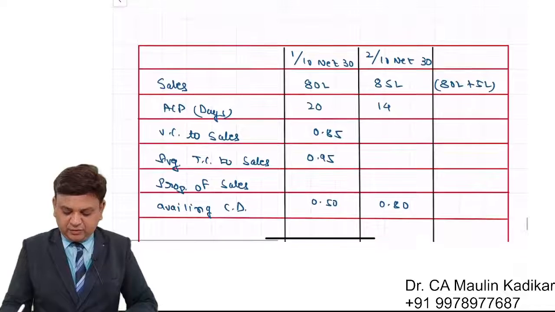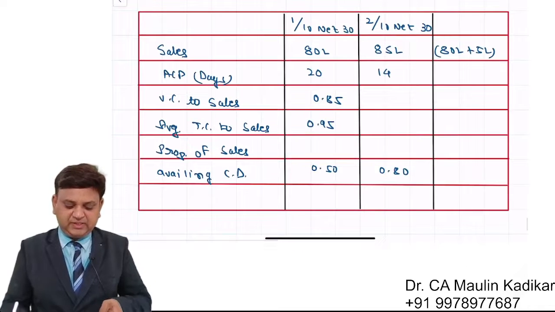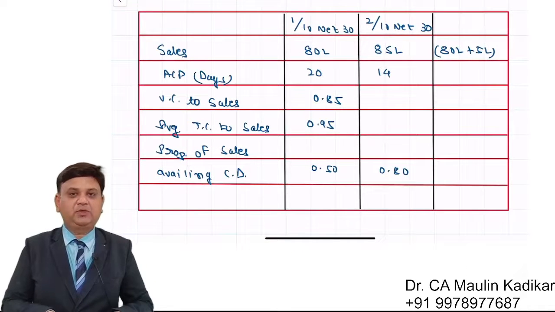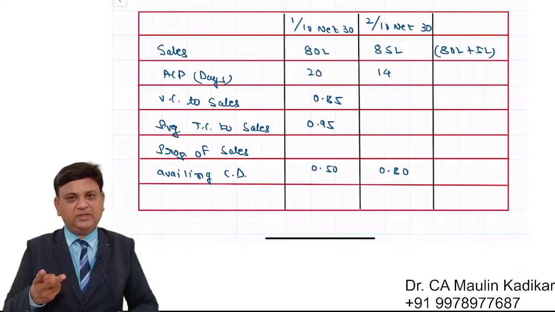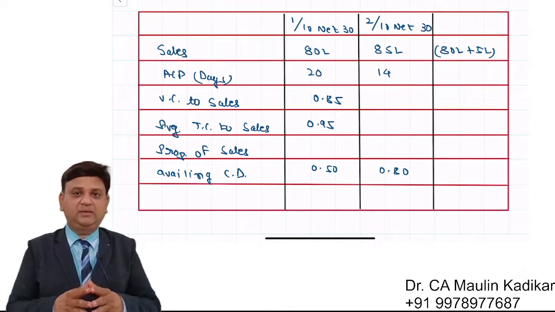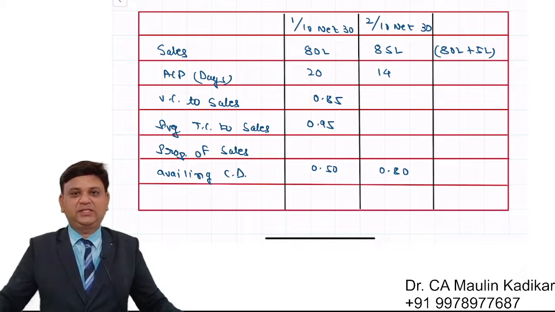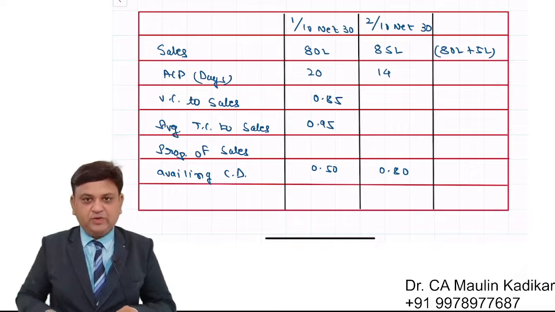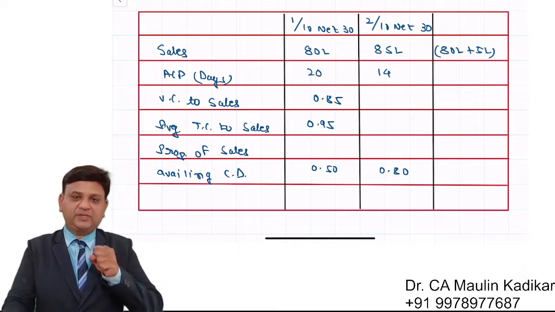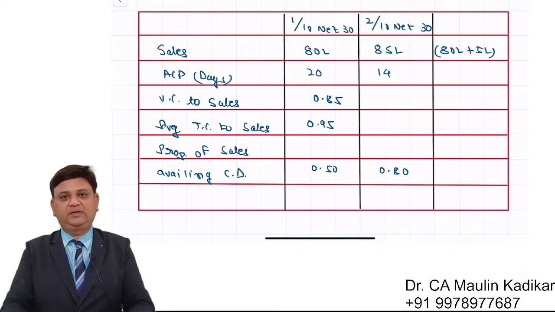Now I request all of you to write in the chat box whether this question can be solved by all three methods, any two methods, or any one method. Please write your answer in the chat box. So friends, this question can be solved by the first method or the second method.